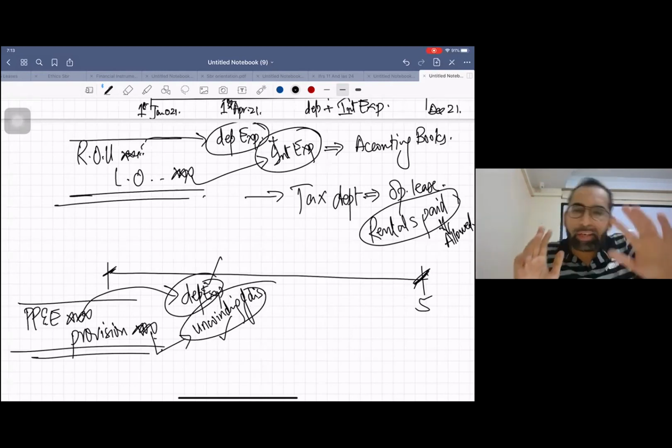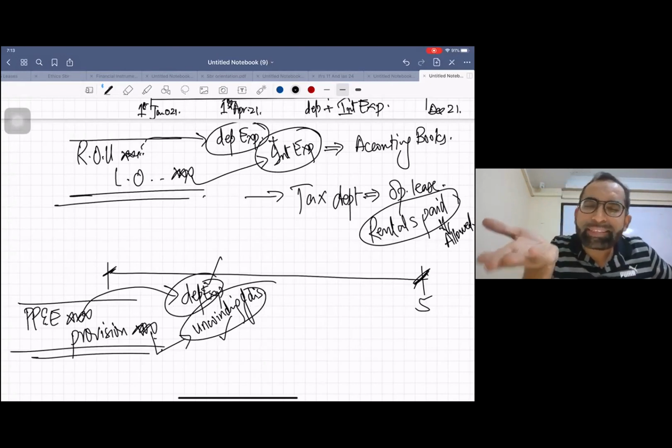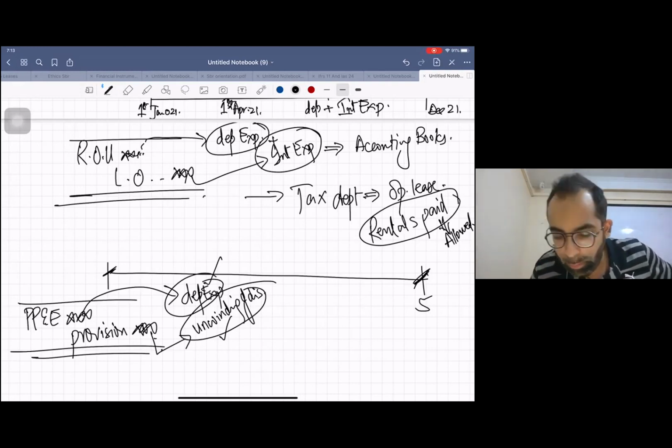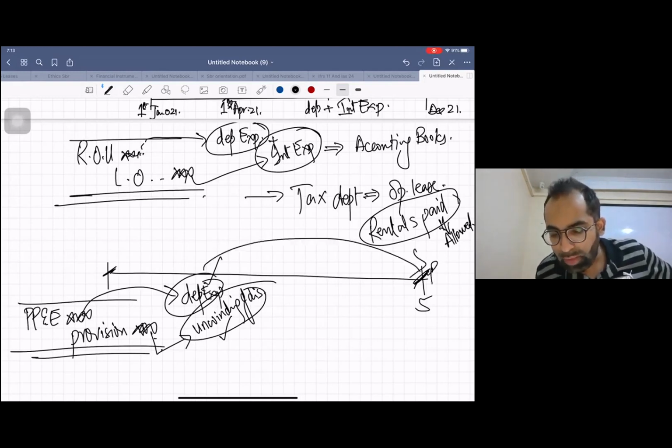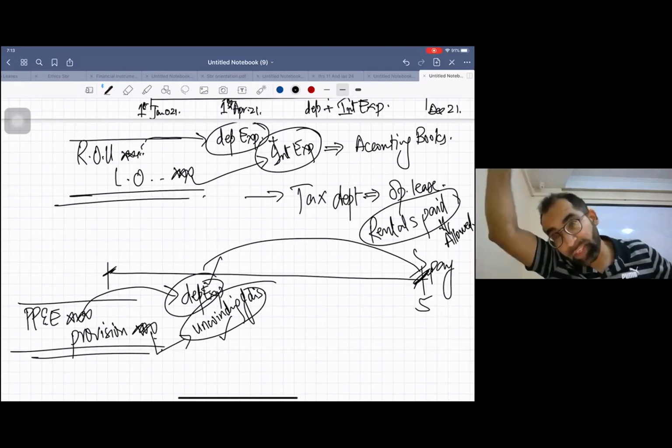Now we will go to the tax department and say, sir, please allow this expense. The tax department will say, no, we won't allow anything now, but we will allow it when you pay in future. We will allow everything together in future.